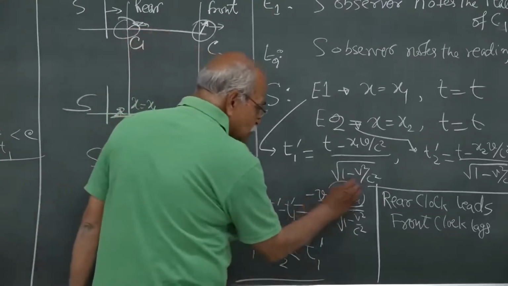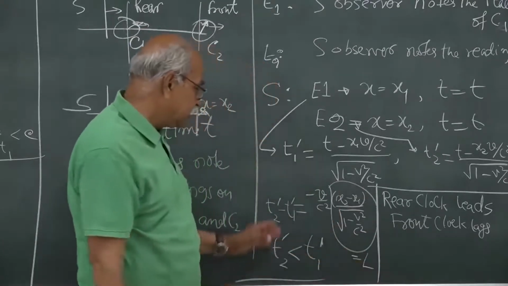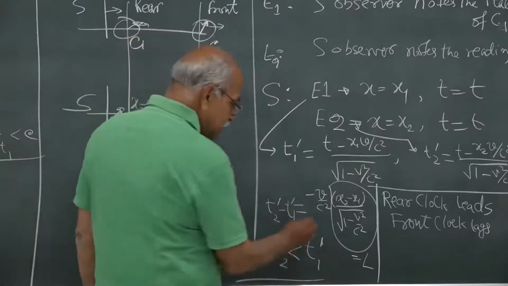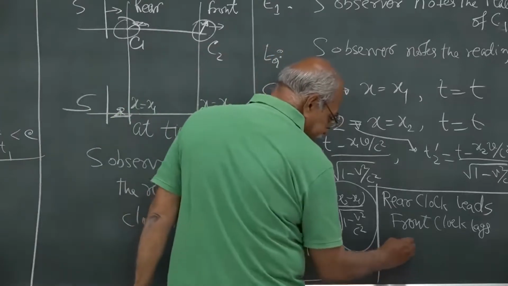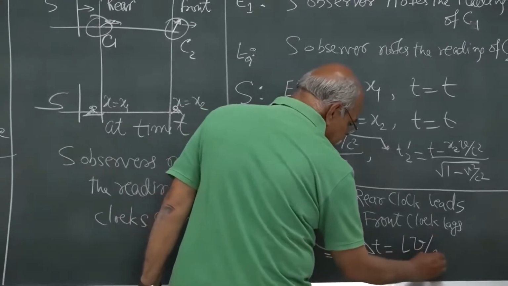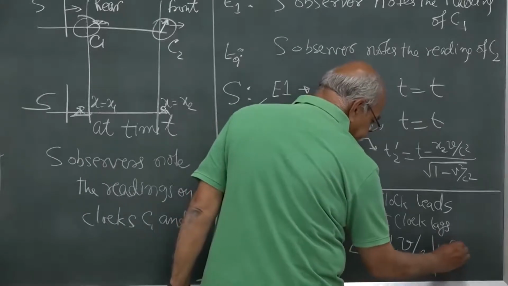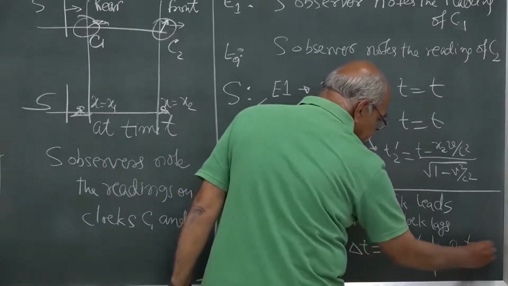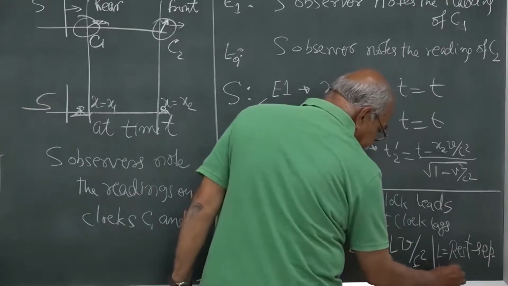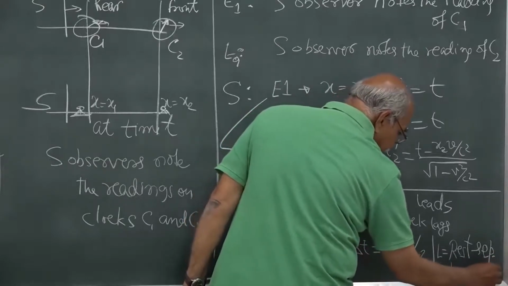So, if you write this as rest length L, then the difference between the two times shown in C1 and C2 will be written as L V by c square, where L is the rest separation between the clocks C1 and C2.